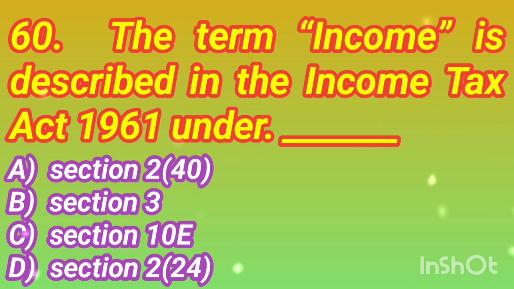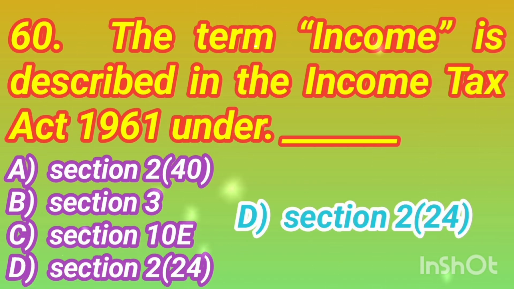Question number 60. The term income is described in the Income Tax Act 1961 under option A section 2(40), option B section 3, option C section 10E, option D section 2(24). The correct answer is option D, section 2(24).